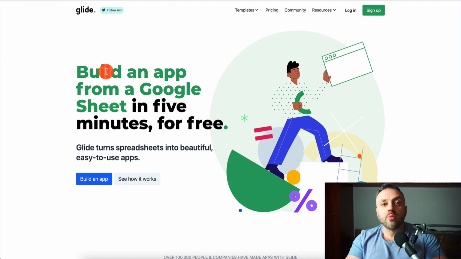And this is a super simple method. As you will see in the video, you will be surprised how easily you can basically go out and start building this app. It's very simple and very easy. And the app we're going to be using for doing this, and remember, we're going to be building this app without writing a single line of code. And the app we're going to be using is called Glide, and they basically tell you that you can build an app from Google Sheets in 5 minutes for free, right? And this is exactly how it is.